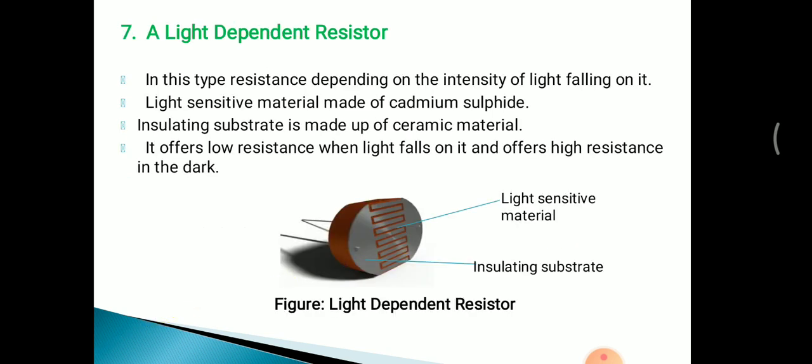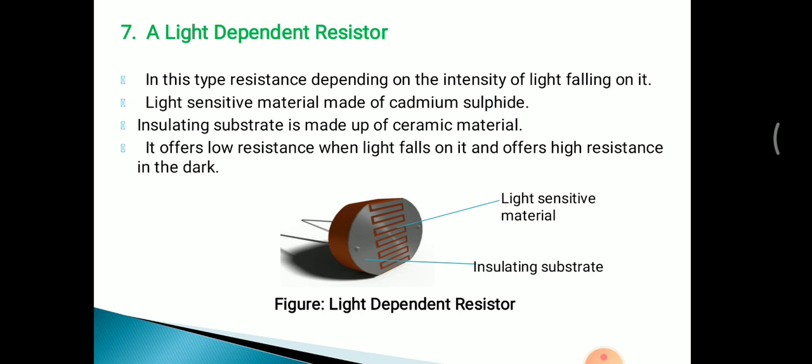Now the last one is the light dependent resistor, that is the LDR. In this type, the resistance value can be changed depending upon the light falling on it, means resistance depends on the intensity of light falling on it. As we see in the figure, this light sensitive material, which has a snake-like structure, is placed on an insulating substrate. This light sensitive material is made up of cadmium sulfide, and the insulating substrate is made up of